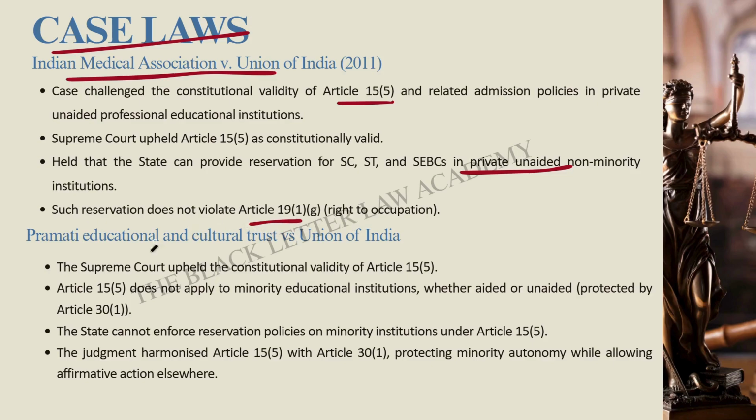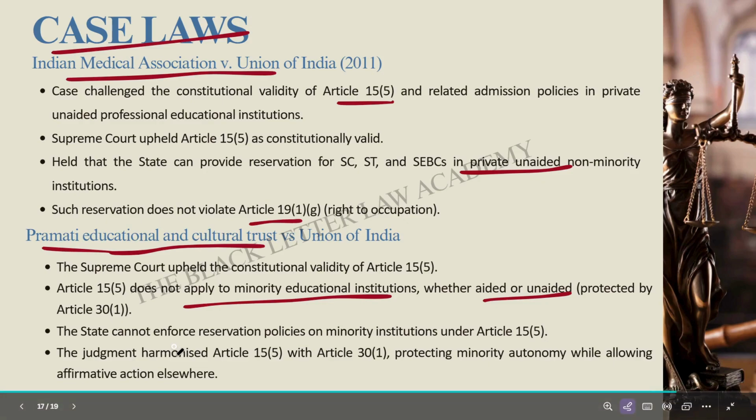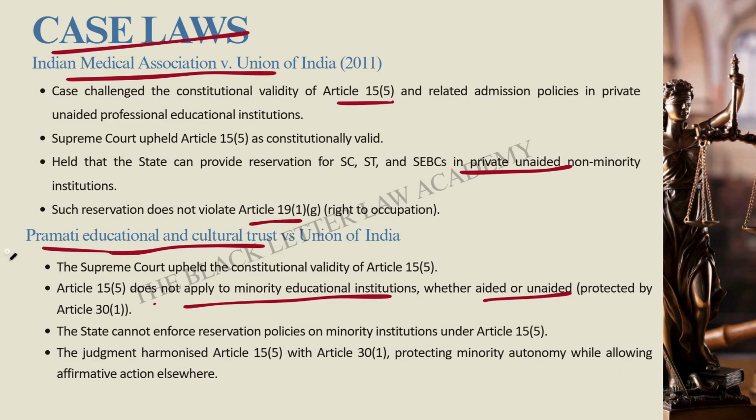Another case law is Pramati Educational and Cultural Trust versus Union of India. This case clarified an important boundary. The Supreme Court held that Article 15 Clause 5 does not apply to minority institutions. See, minority educational institutions, this protection applies whether they are aided or unaided. Under Article 30 Clause 1, the autonomy of minorities must be preserved. So the court harmonized Article 15 Clause 5 with Article 30 Clause 1.